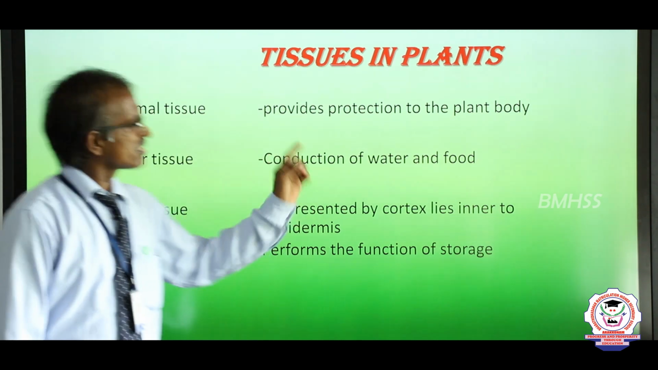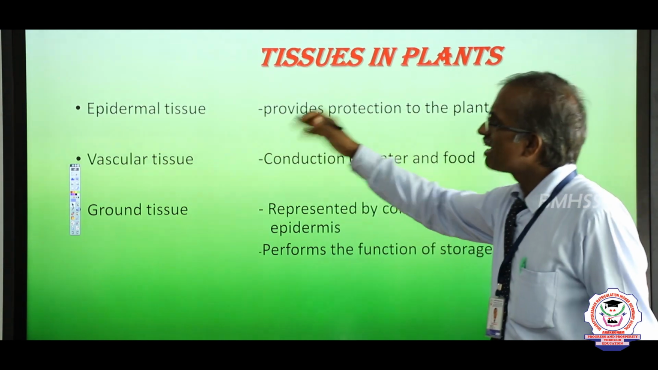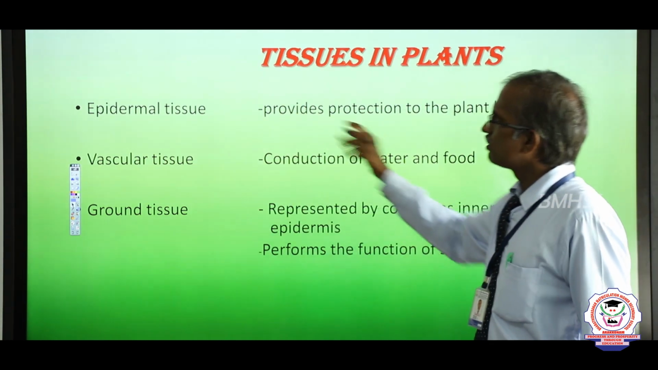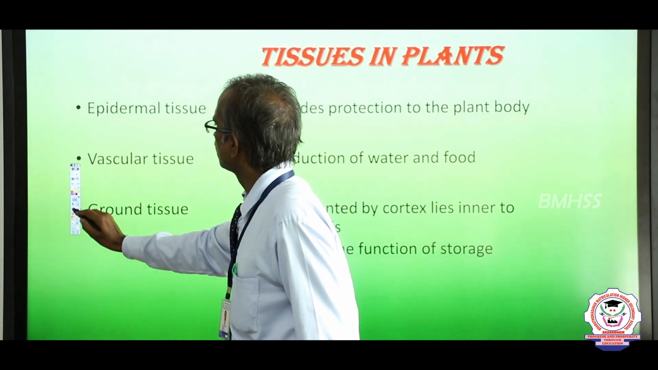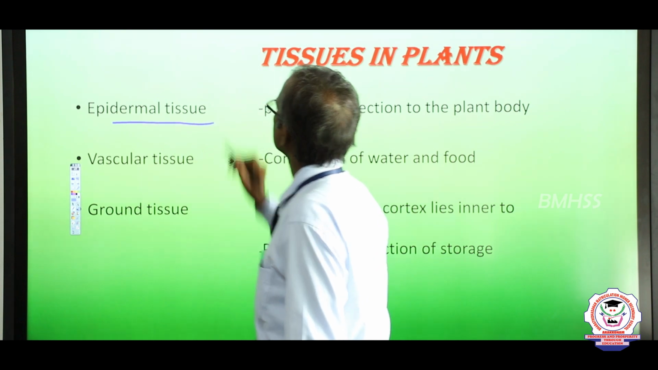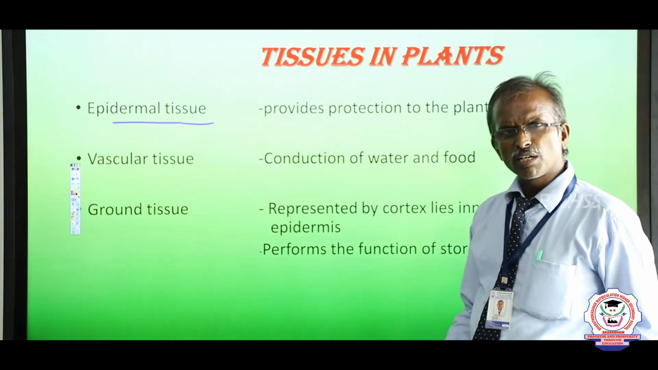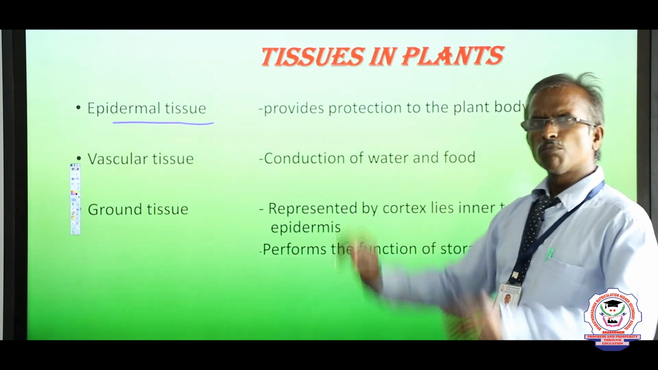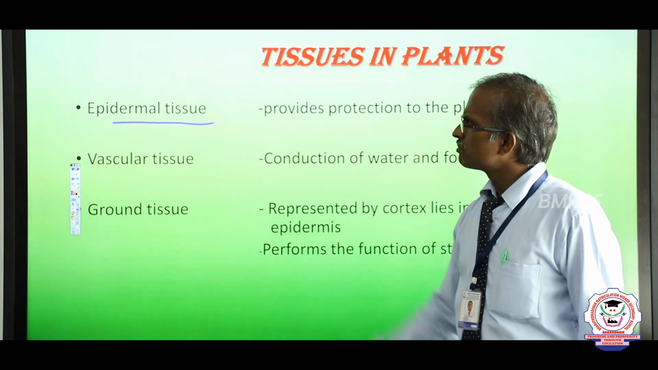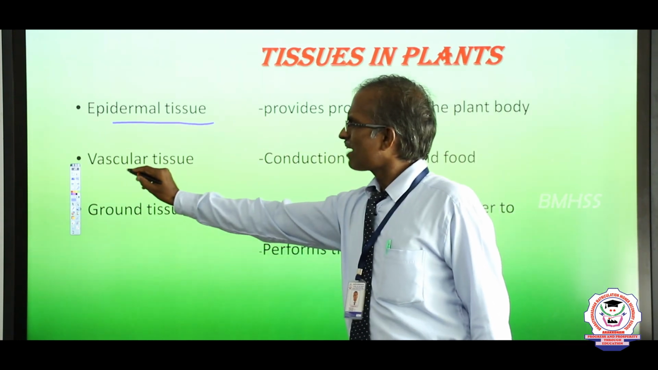Plant tissues. Tissues in plants are broadly classified, based upon where they are located, into three types. First, epidermal tissues. These tissues are generally found in the outermost covering of the entire plant body and provide protection to the plant body. That is the epidermal tissue.